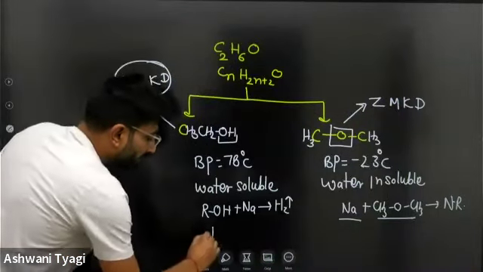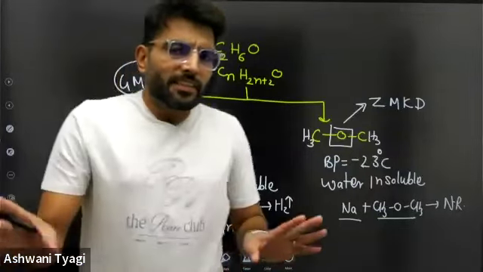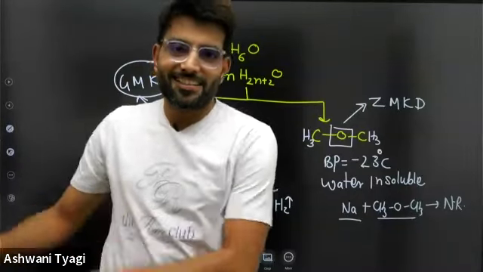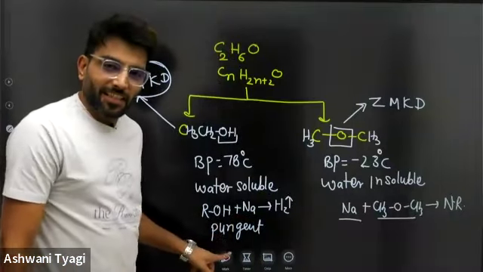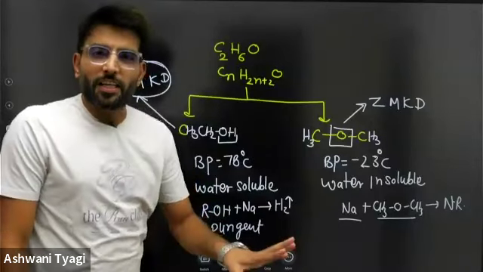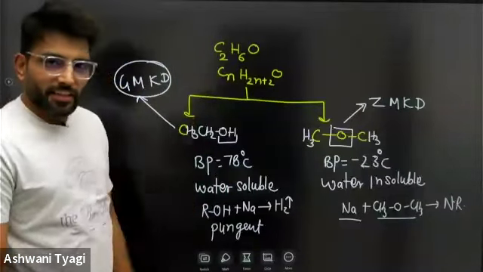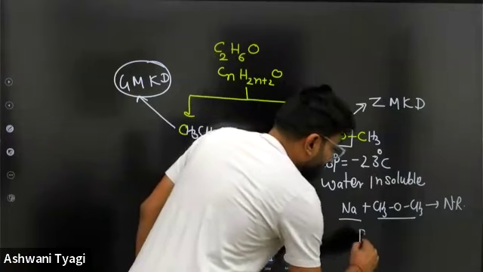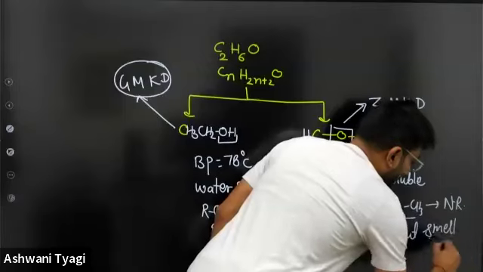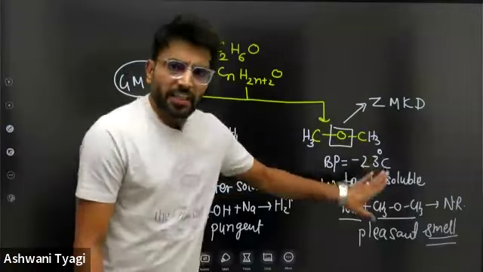Next one, it is pungent smelling. If somebody uses it, you can bluntly say that he has just done something. Anybody who drinks it can be simply identified by the pungent smell, that this person just used gham mitane ki dawai. Next one is pleasant smelling. It is an extremely pleasant smelling compound. It is less combustible. This one is highly combustible.